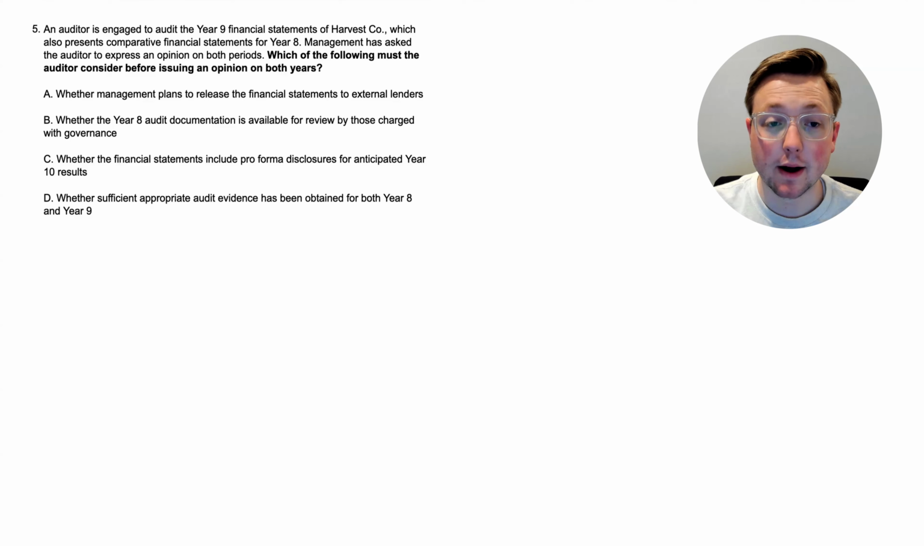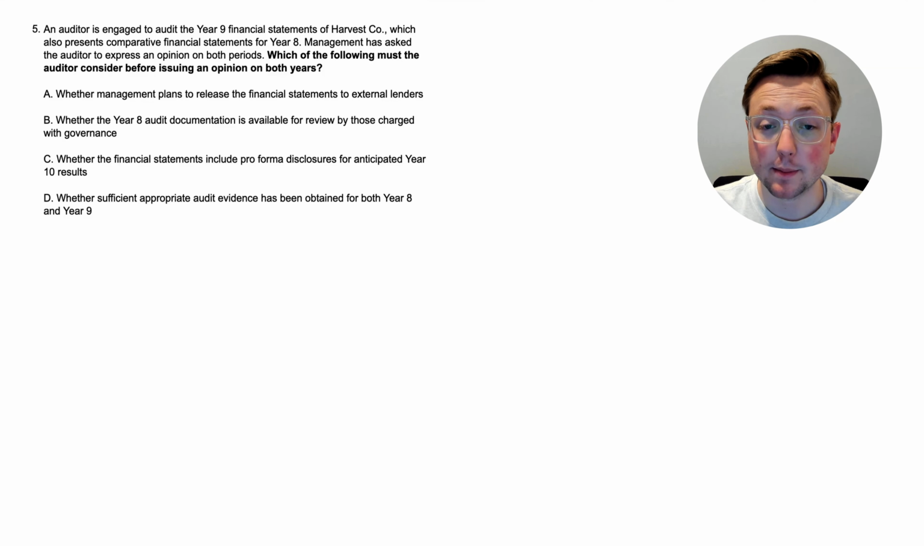Okay, here we are at question 5. An auditor is engaged to audit the year 9 financial statements of Harvest Co., which also presents comparative financial statements for year 8. Management has asked the auditor to express an opinion on both periods. Which of the following must the auditor consider before issuing an opinion on both years? So let's go through the options.